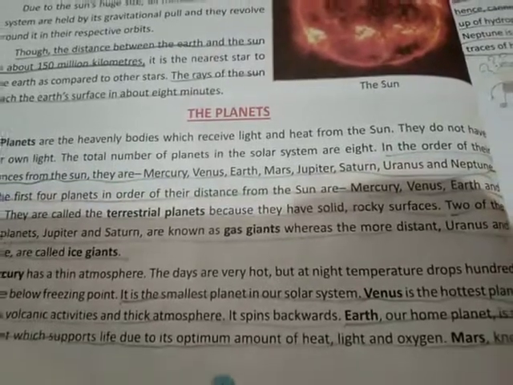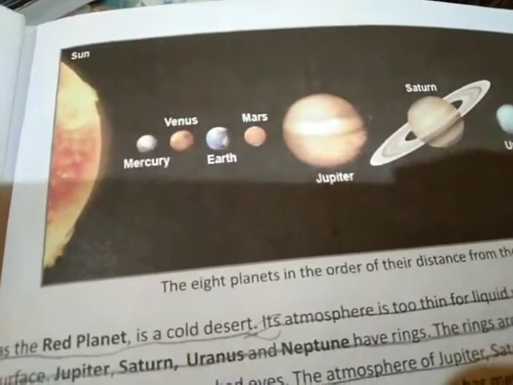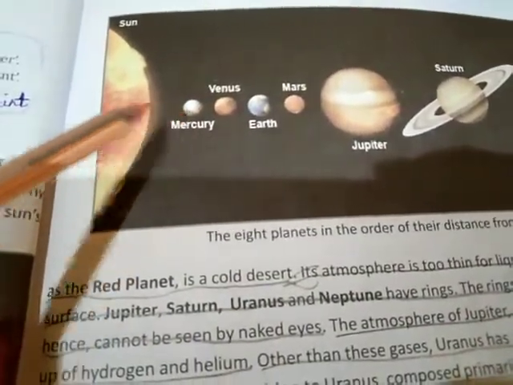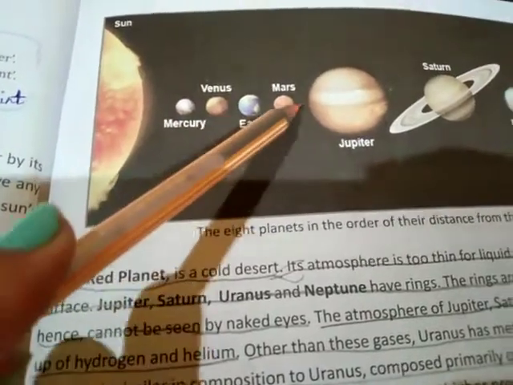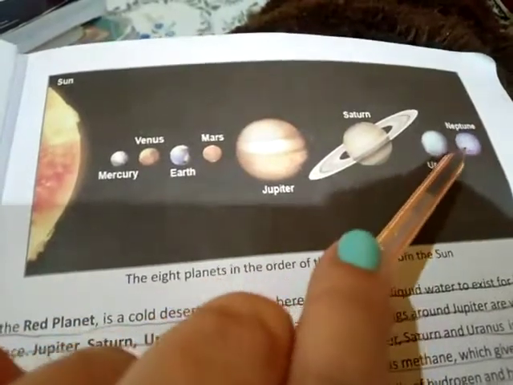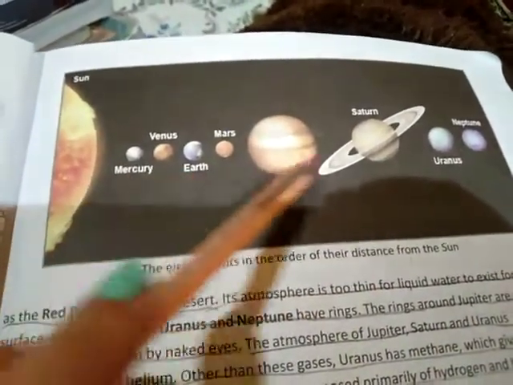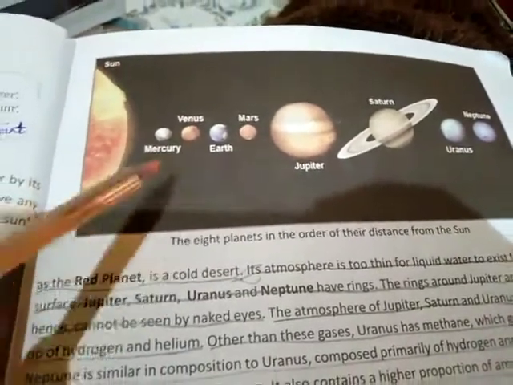The total number of planets in the solar system is 8. Very important paragraph. In order of their distance from the sun, you can see in the picture, according to the distance it is given. So you can see Mercury, it is nearest to the sun, then Venus, then Earth on number 3, then Mars, Jupiter, Saturn, Uranus and Neptune. So these four are the planets that are revolving around the sun.